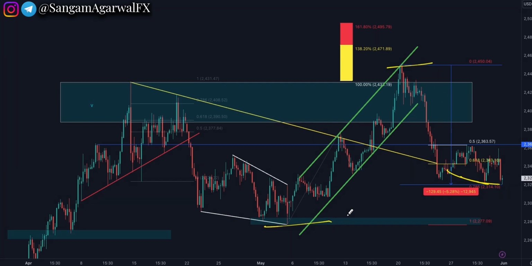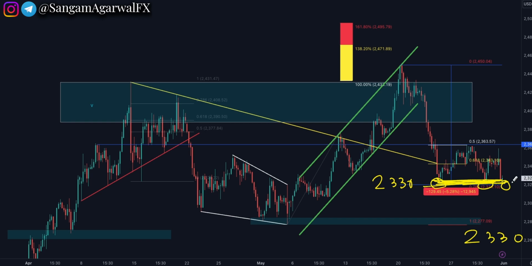78% of the last few retracements. So you can see on the H4 chart near the 2330 level there are multiple support zones, and once this level breaks, there is a retest of the psychological level and this horizontal support level, the last hope for bulls. But do not buy before a breakout of 2360.